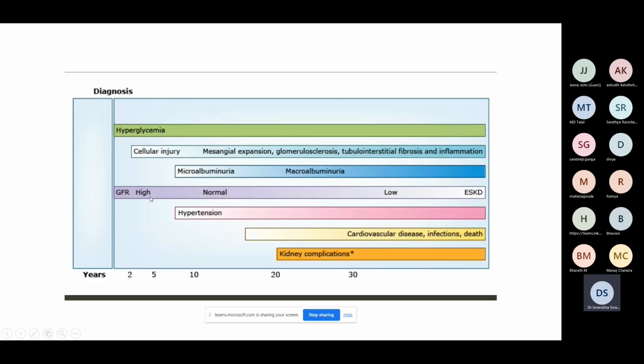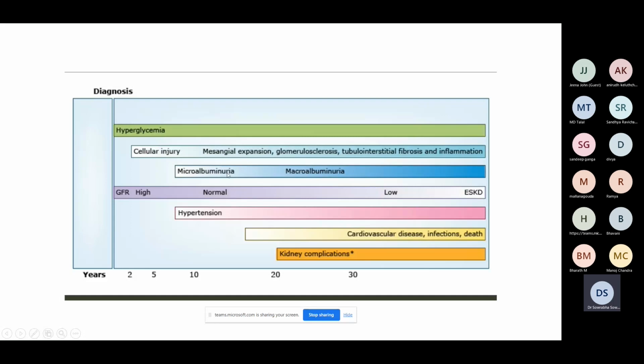That is when it is not clinically detectable. There is a high GFR. That is the first stage. But then there are a variety of damages that ensue. There could be cellular injury, mesangial expansion, glomerulosclerosis, and this is a spectrum actually. So on and so forth, whenever they develop, first thing that happens is microalbuminuria. The present preferred terminology is moderately increased albuminuria for microalbuminuria, and for macroalbuminuria, it is severely increased albuminuria.